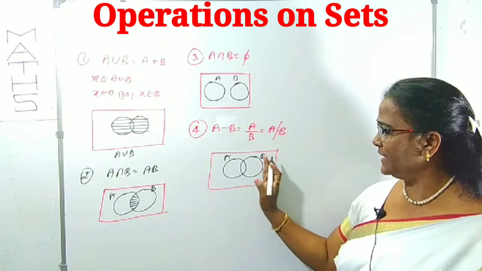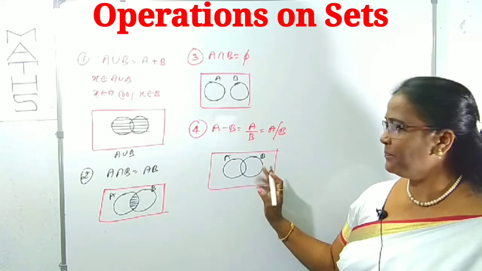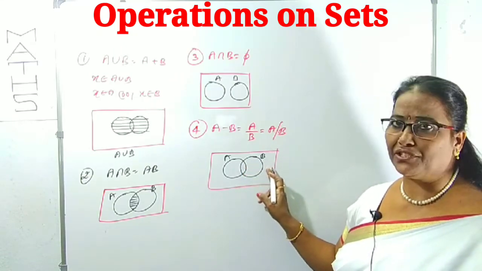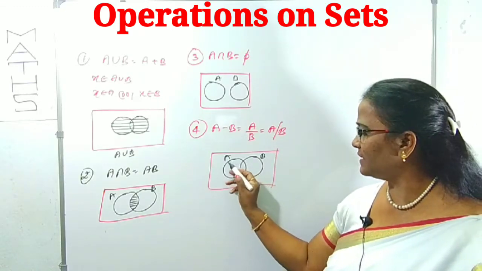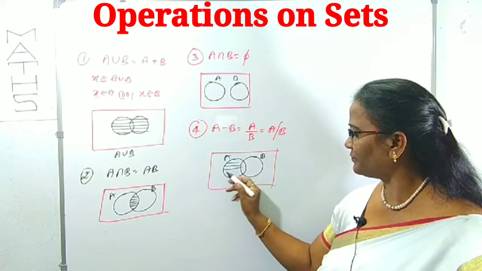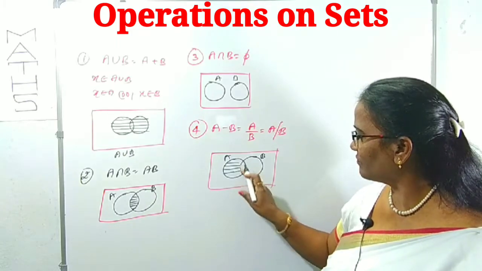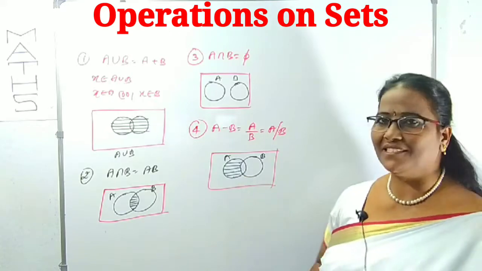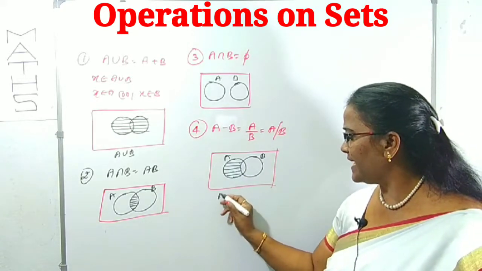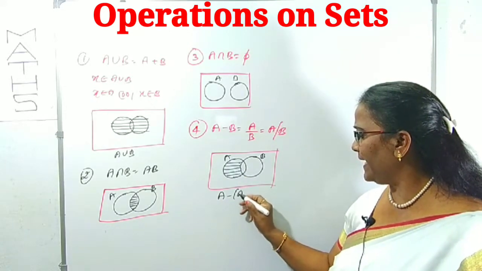In A, which part enters into B? The intersection part enters into B. Except that one, we have to take only the A part. Indirectly, we want this result, which doesn't enter into the intersection part. That's it. We can also write A minus (A intersection B).